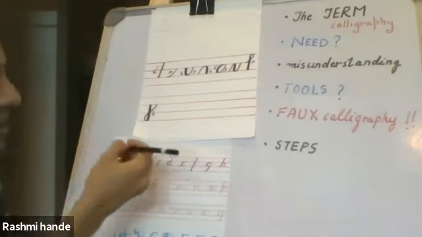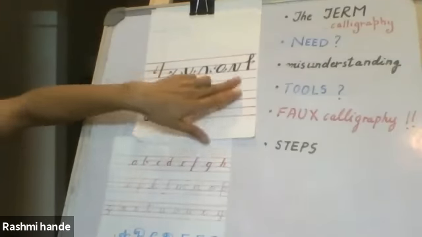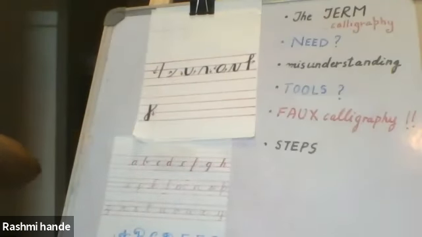Like I said, cursive writing and calligraphy have a lot of overlap, so these rules will be followed in cursive also. The first rule is a downstroke. I'll just go through it once and then we'll write together. As the name suggests, you're going down, so the line will be thicker. If you use a normal pen, you can do a single line, make it double, and fill it in. That's why it's faux calligraphy. If you had a brush pen, a thick stroke would do the downstroke.